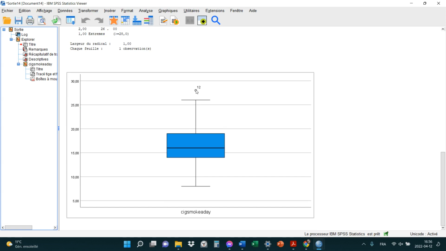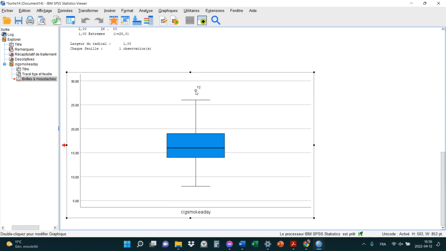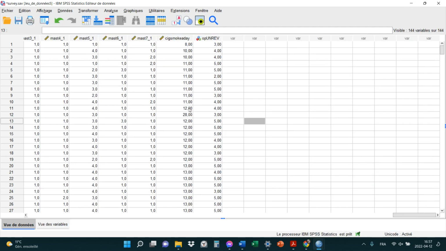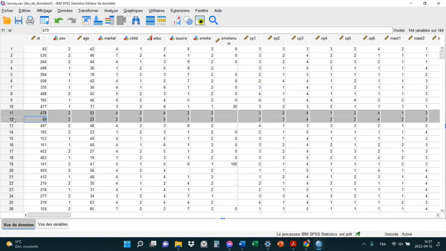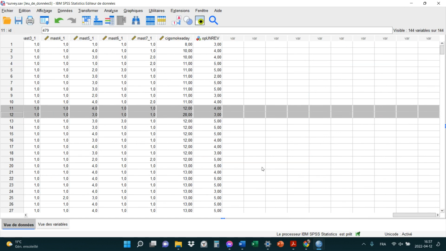So, what you see here is that little circle, which points to a data, and the 12 is actually the case. Ça nous dit que c'est la 12e personne qui a un problème. C'est pas la 12e personne qui a un problème, mais c'est la 12e personne où il y a un score extrême. Et en effet, c'est la 12e. Qu'est-ce que j'ai fait? Pourquoi je suis revenu là? Je suis pas exactement sûr.